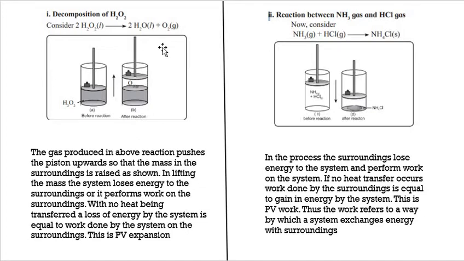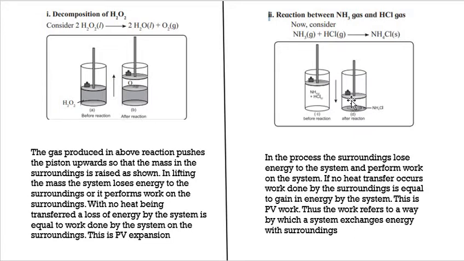Now, another example: you have taken ammonia and hydrogen chloride gas mixture in this closed container with one piston over here. In this process, after some time, due to the formation of ammonium chloride, the piston will move downwards.